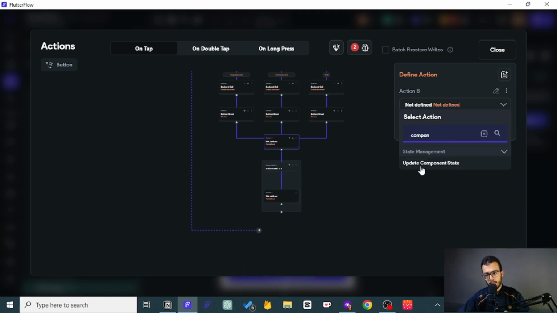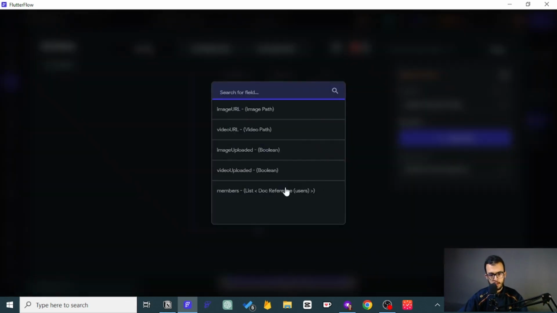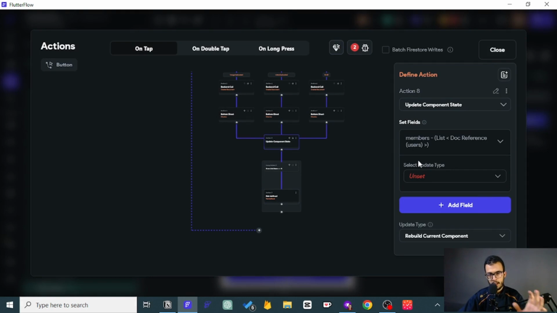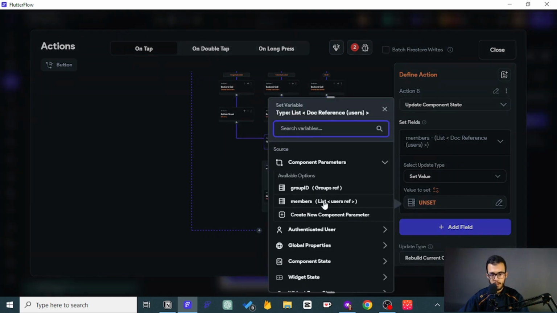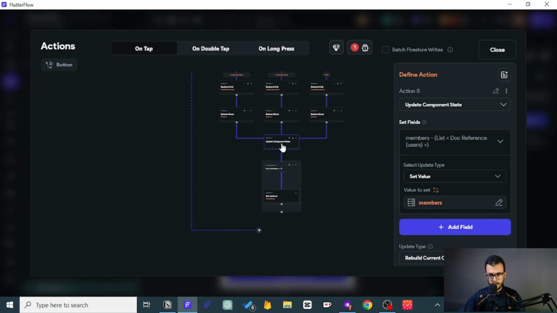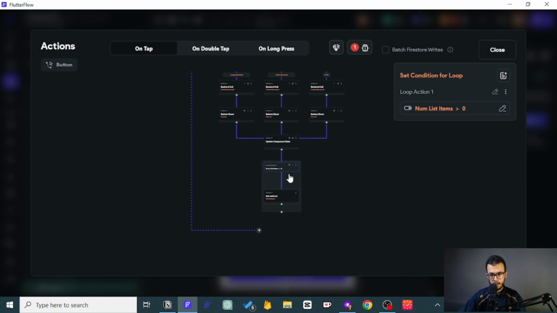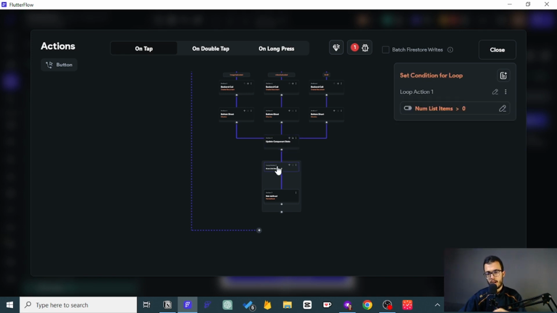You want to put the members there before you think of running this loop, otherwise it will not function correctly, because that component state will be empty. So now let's set its value from the component parameters, which is members. Confirm. Now at this stage, it is full, and this loop will find those members in the state and perform.